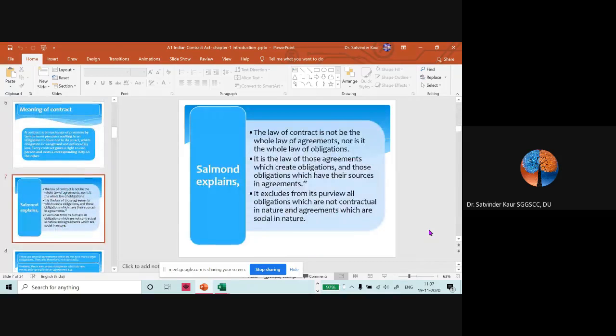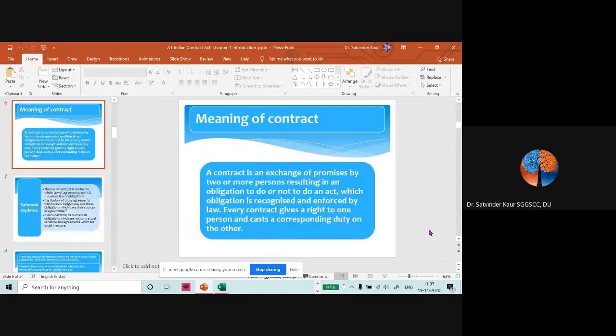With the first concept, that is the meaning of contract. The meaning of contract says that it is an exchange of promises by two or more persons, resulting in an obligation to do or not to do an act, the obligation which is recognized and enforced by law, and gives corresponding right and duty to the other party.